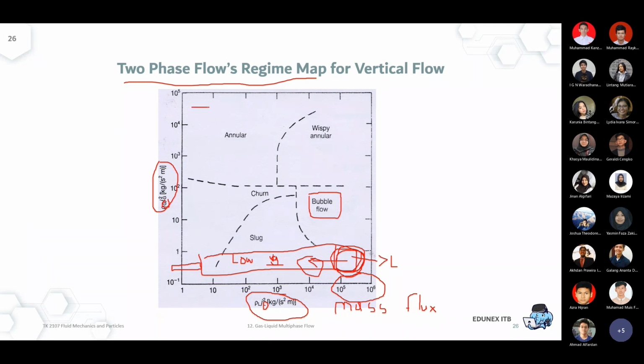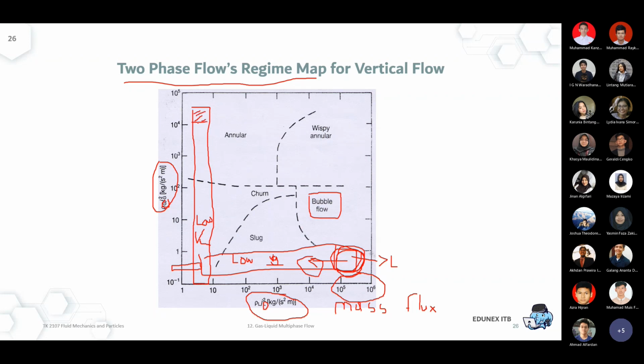Another example, so this is the opposite. Here we are working at low liquid velocity. Again, this is the opposite. Now we are working initially with a gas field. Initially, we are over here in the annular regime because we have a high velocity of gas coming from the well.